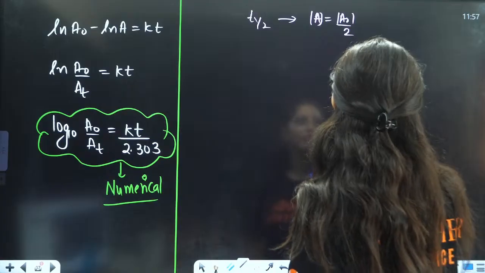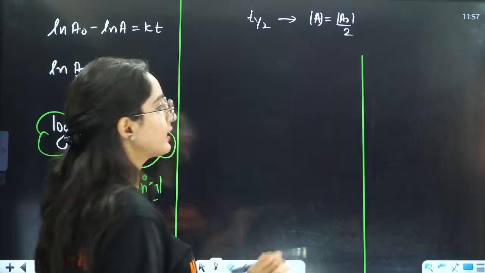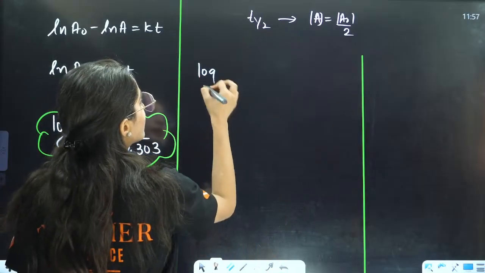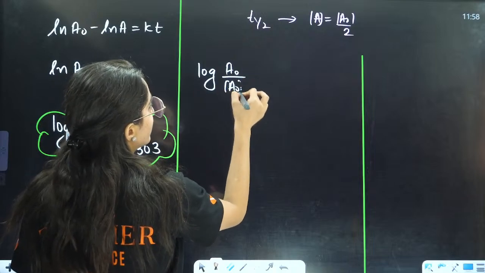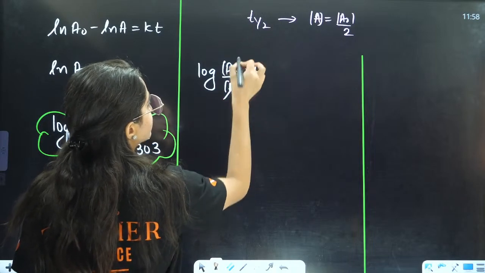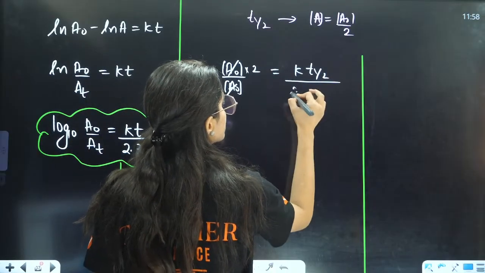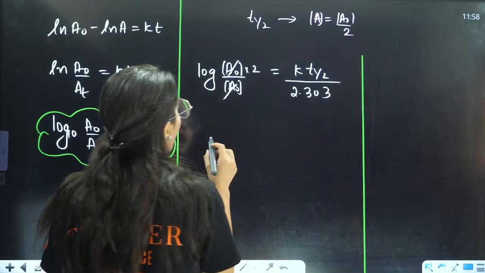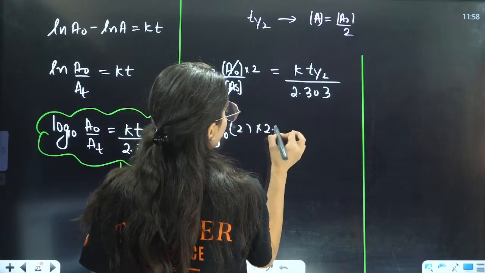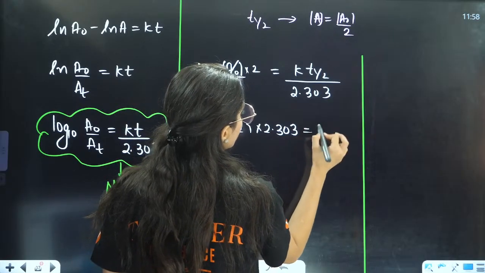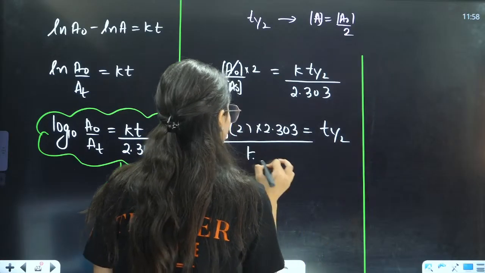I'll draw one more line here, right? Reason being, there is also one more method of calculating T half. So this is log base 10 A naught, and this is A naught by 2. So this will become A naught, and this is multiplied by 2 equals to KT half equals to 2.303, and this will be log base 10 of 2 multiplied by 2.303 is equals to K. This is T half, and this will be divided by K, right?